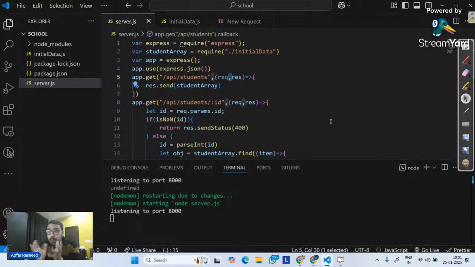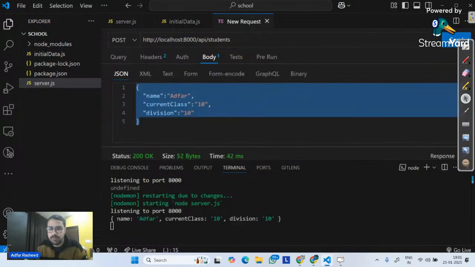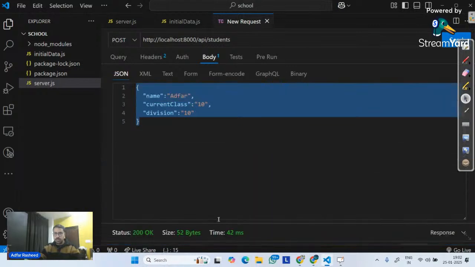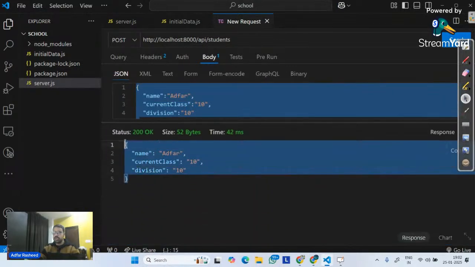It was not able to properly understand the data. It was receiving the data, but was not able to understand it. That's why it gave undefined. But once I implement this particular logic and properly parse it, now if I go here and make a request, we can clearly see our object. And not only that, even in the response over here we should be able to see our object.